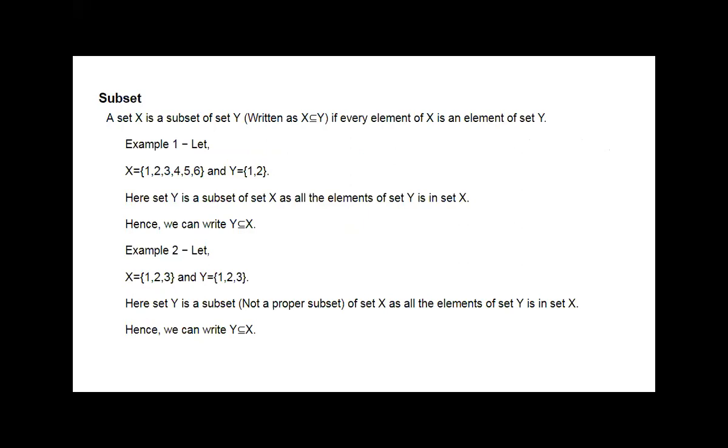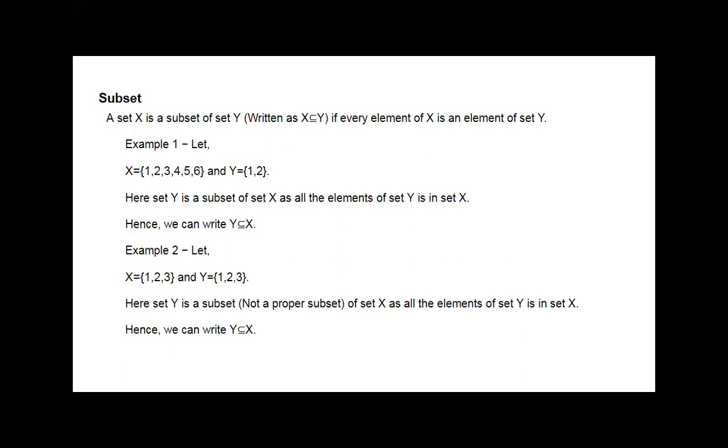Then subset is there. X is a subset of set Y if every element of X is an element of set Y, meaning X belongs to Y. If we say it like this, then it is a must that all the elements of X are there in set Y. For the subset concept, if set X is a subset of set Y, denoted by the sign C with an underline, if every element of X is an element of set Y, then the example taken here is X is equal to 1 2 3 4 5 6 and Y is equal to 1 2, then what will it be?